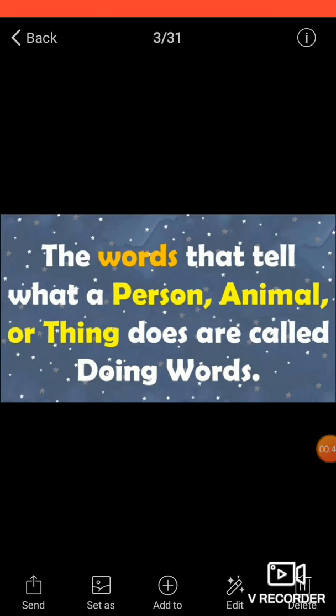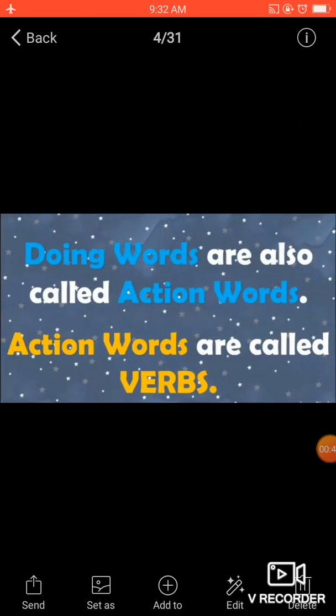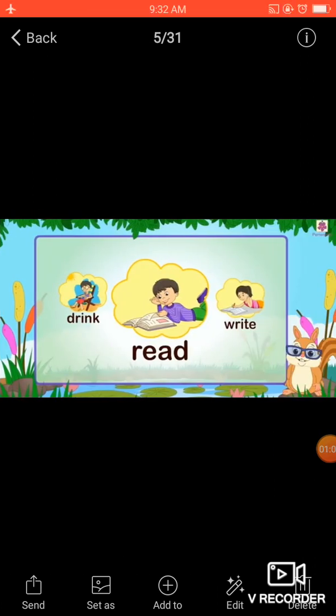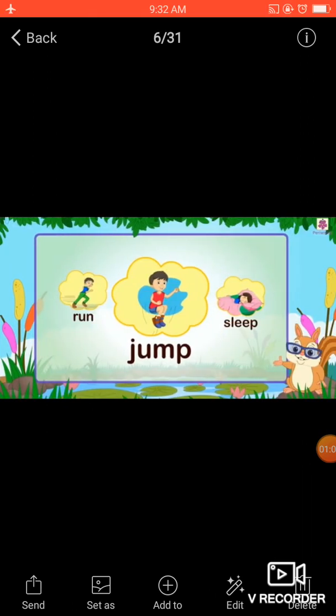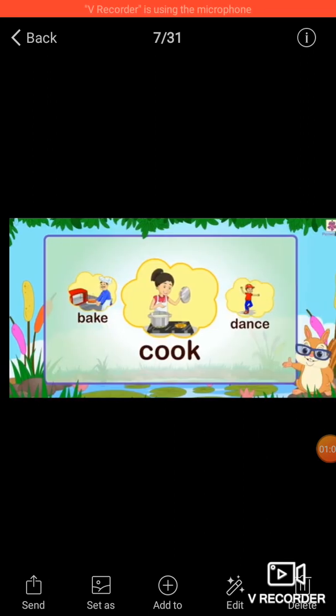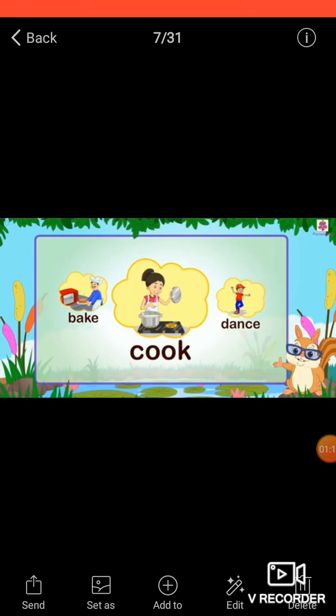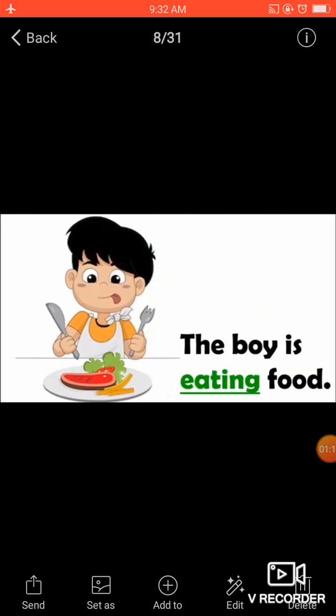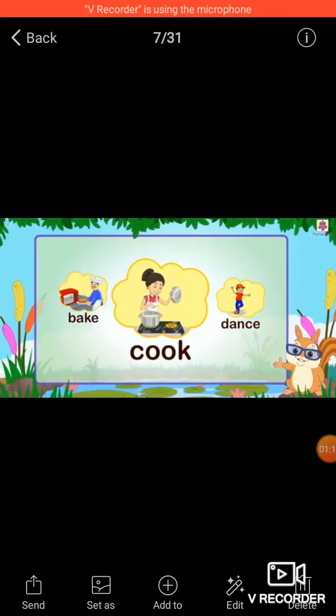The words that tell what a person, animal, or thing does are called doing words. Doing words are also called action words, and action words are called verbs. All these three words are same. Now see, here also you can observe drink, read, write, run, jump, sleep, bake, cook, dance. All these words refer to actions.